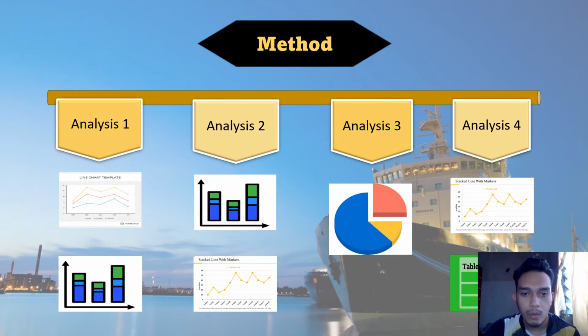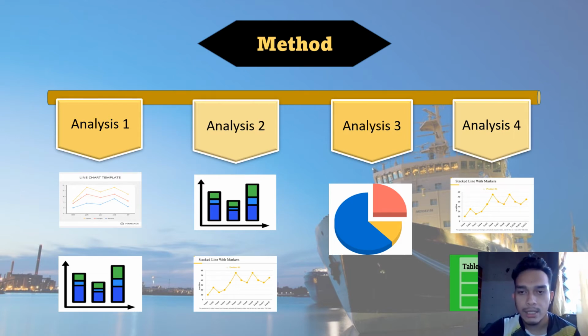Same as analysis 1, we use a line chart, but for analysis 2 or objective 2, we use the stack line chart with markers. It is easy for us to see the data and the trend, and with the markers, we also know the highest peak or the highest value in the data.